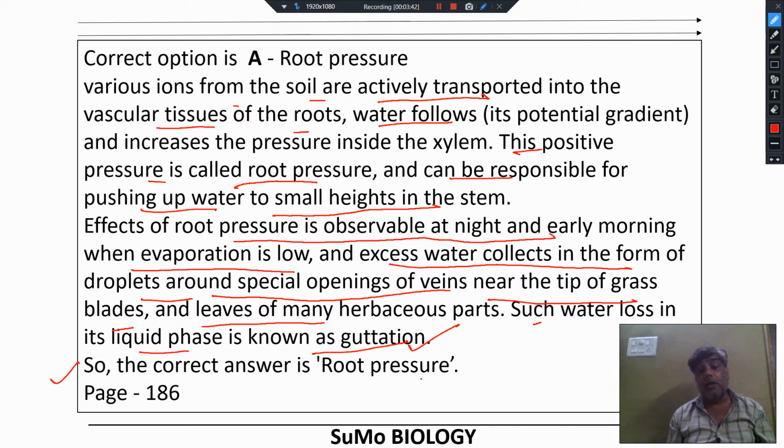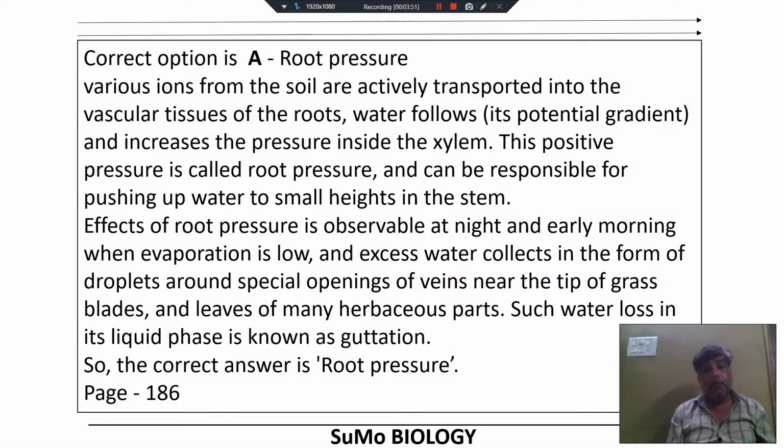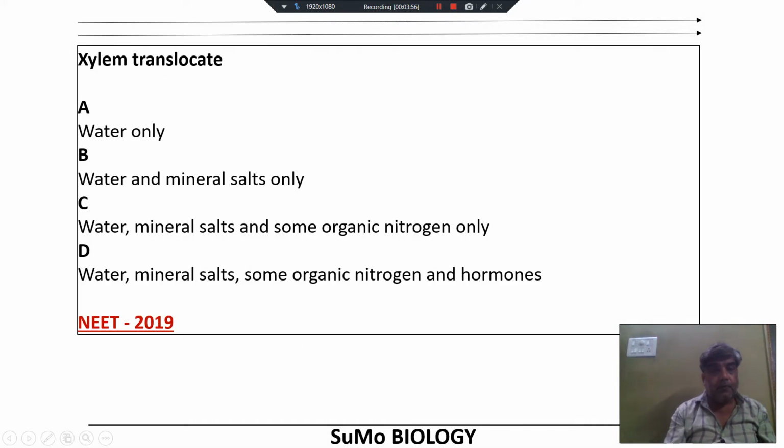Water loss in liquid form, that is called guttation, and the mechanism responsible for that is root pressure. So root pressure is the right choice. You should go with it. It is written over page number 186 in volume 1, class 11 biology. So root pressure is the correct answer. Move to the next slide, please.